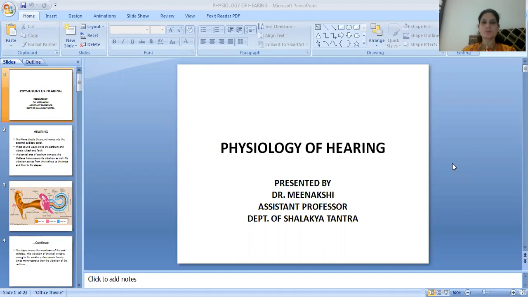Today the topic of discussion is physiology of hearing. How we are able to hear things. What is the function of our ear? It is hearing and balance.